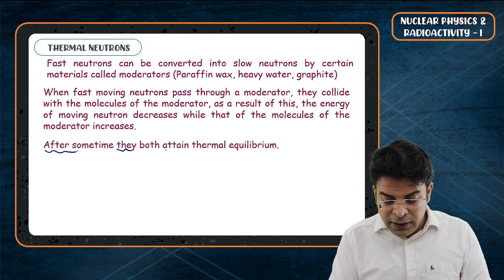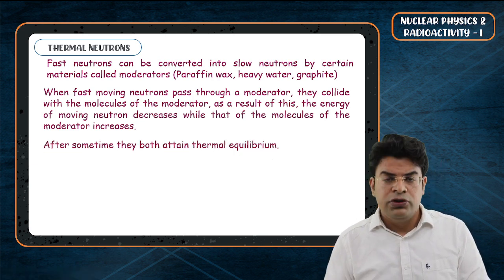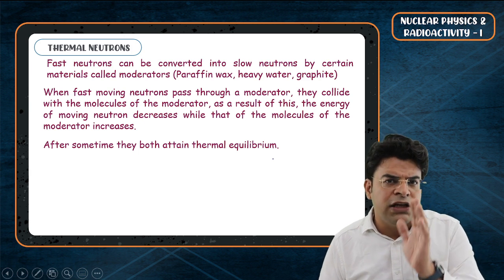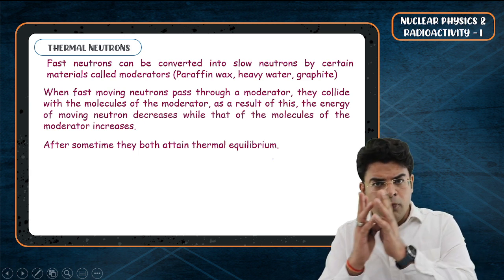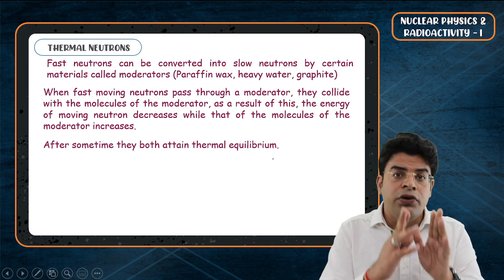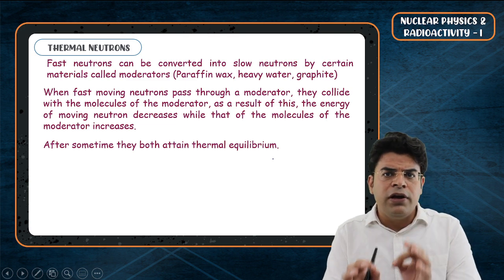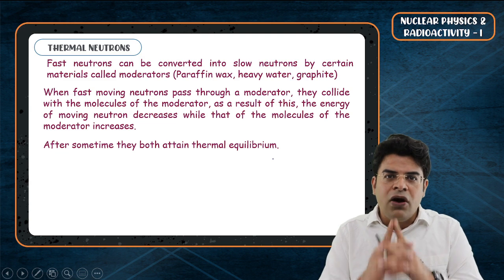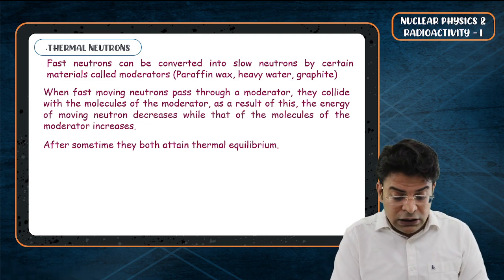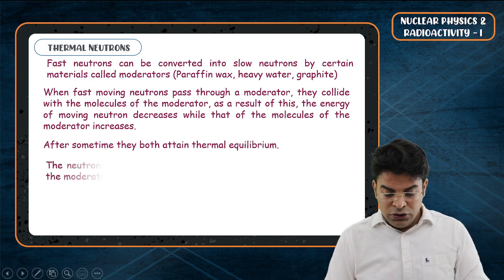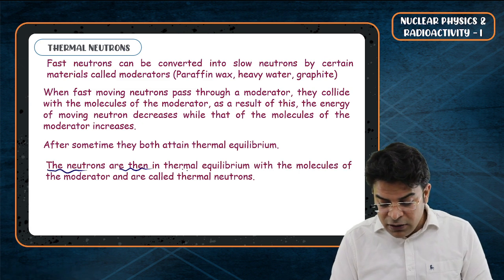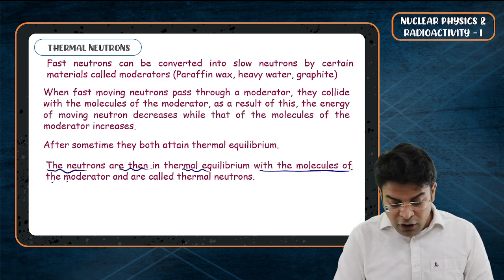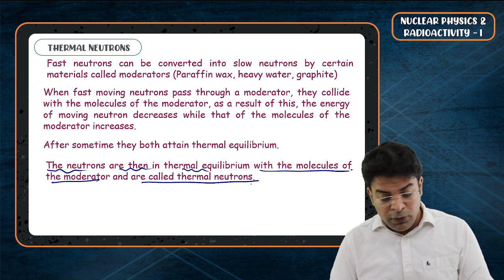After some time, they both attain thermal equilibrium, so that there is no net energy transfer from neutrons to the moderator or from moderator to the neutrons. Once the thermal equilibrium is attained, we say that now these neutrons are thermal neutrons. So the neutrons that are in thermal equilibrium with the molecules of the moderator are called thermal neutrons.